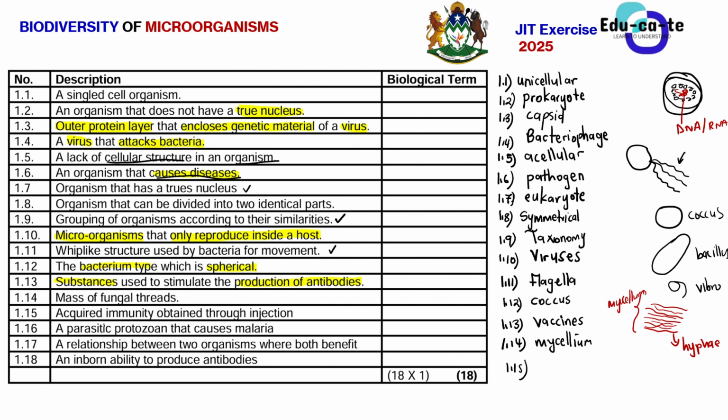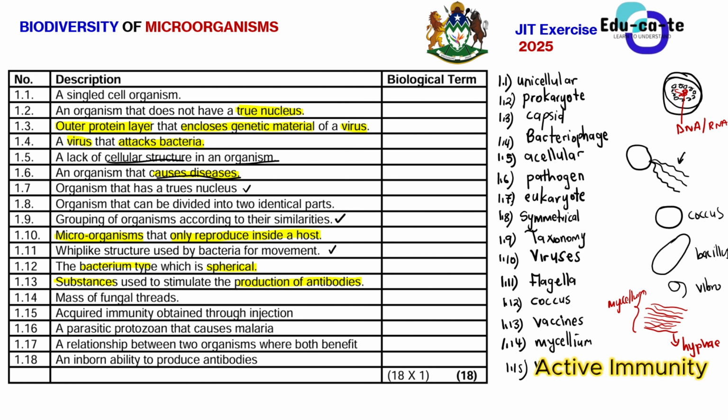It says now an acquired immunity obtained through injection. Remember that when we are injecting you, we are trying to stimulate your body so that it can produce antibodies. So that form of acquired immunity, the one that we obtain through injection, is still a vaccine as well.